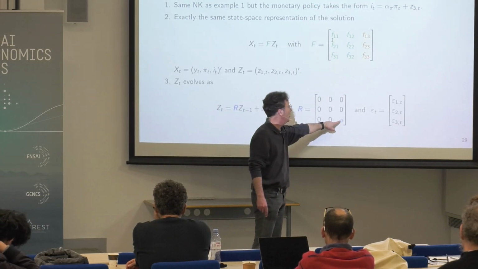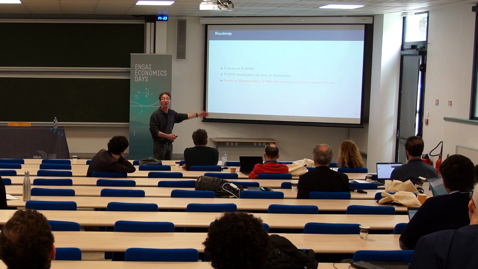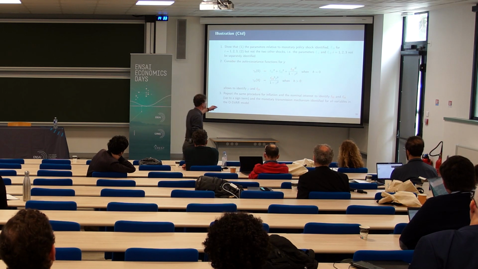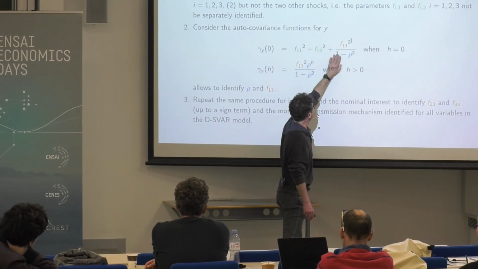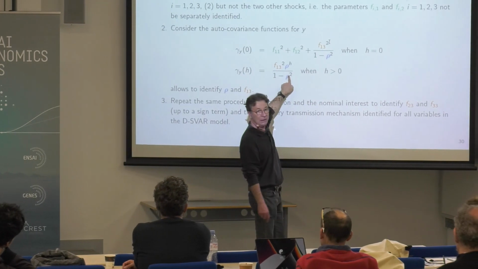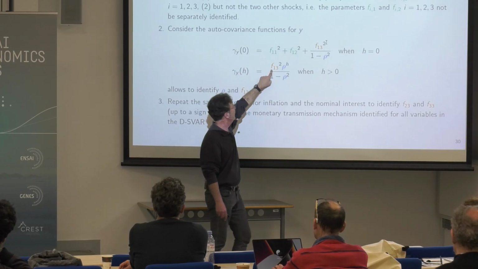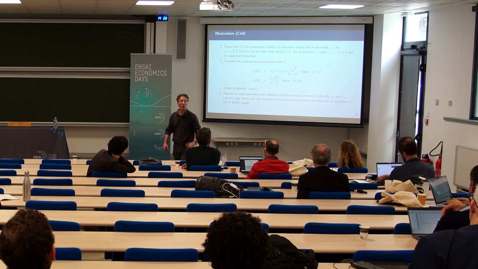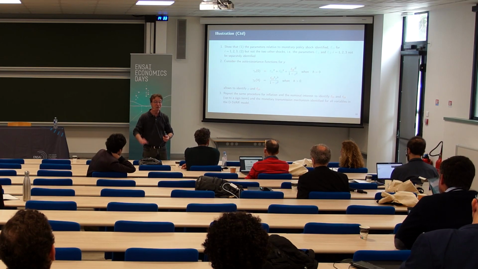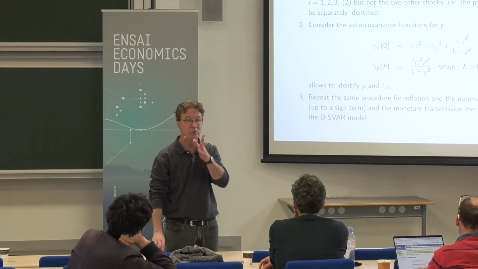But let me consider that the shock to monetary policy is persistent. If I do that and I use again the autocovariance function of y, I can identify rho. If I can identify rho, I can identify this entry. But at the end, I cannot separate the first two. Even in this worst case, I call it partial identification. I'm not able to identify the demand shock and the supply shock, but I continue to identify the shocks to monetary policy. This is the sense of your question?